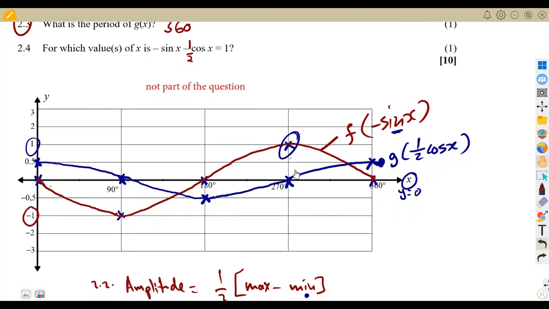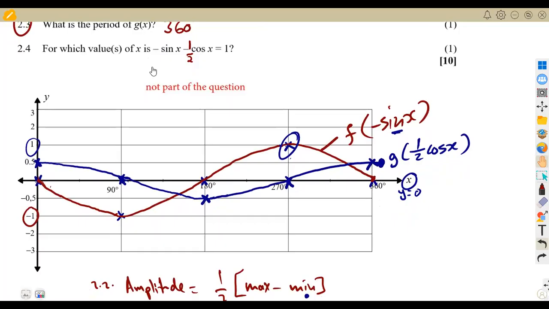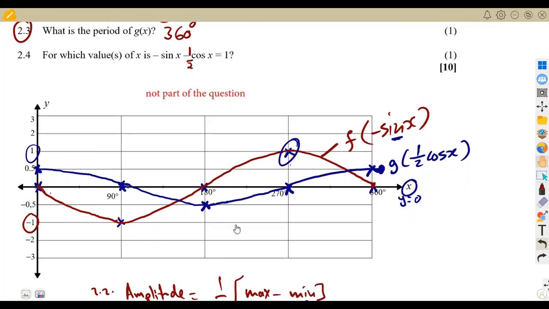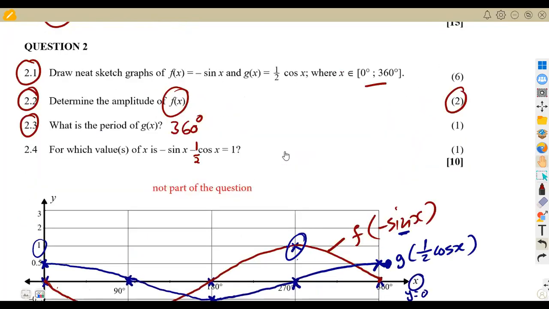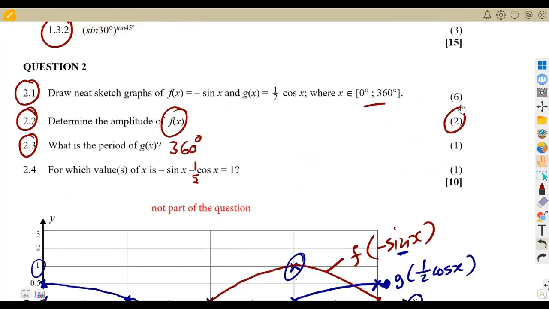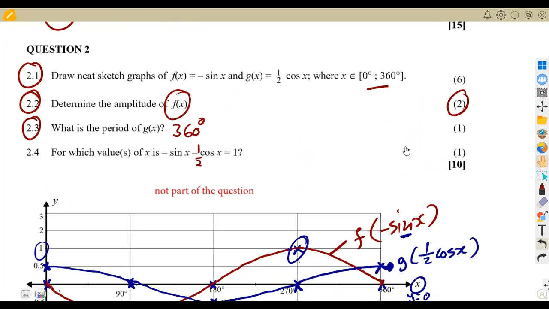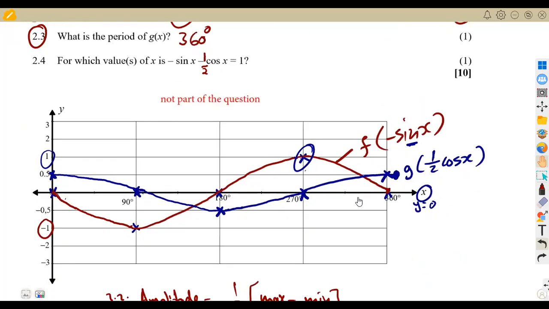The moment you have it as a minus cos, it means we are supposed to redraw the graph of cos. And with the 1 mark that we have, just to draw one graph, it's 3 marks, and 1 mark to answer the question. So it was just an error there that happened.